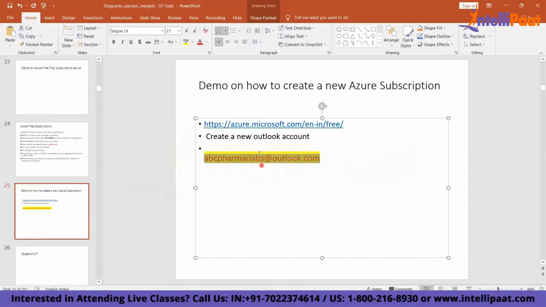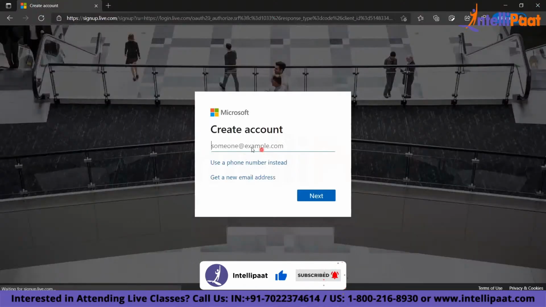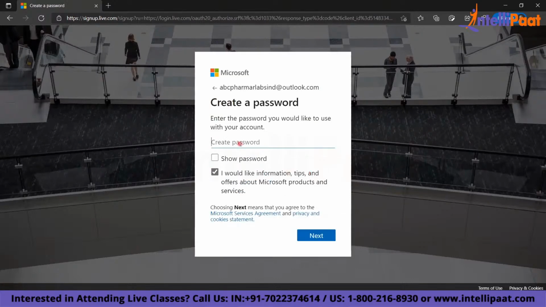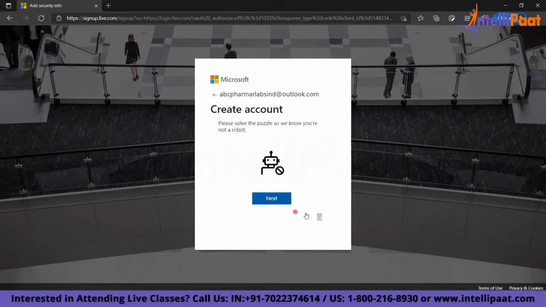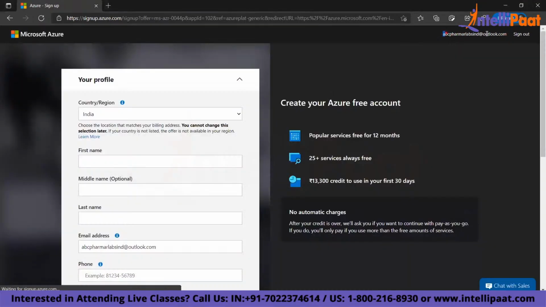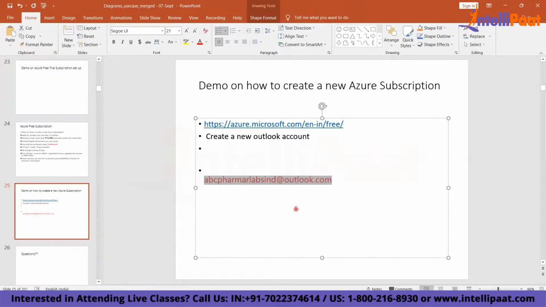So here I've given one name. Let me copy this name, the email address. So this is the email address which I've copied, ABC Pharma India at outlook.com. This is my email address. I will click on next and I have to give some password, right? I click on next. Just do a quick puzzle here. Now you see it is taking me to this place, right? This is my account, ABC Pharma India at outlook.com. I'll note down this account, which I've created.